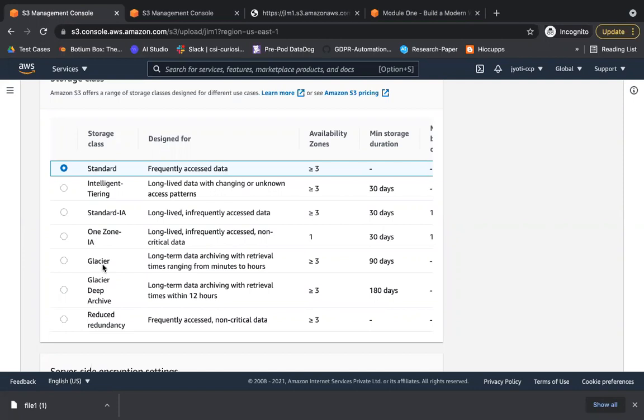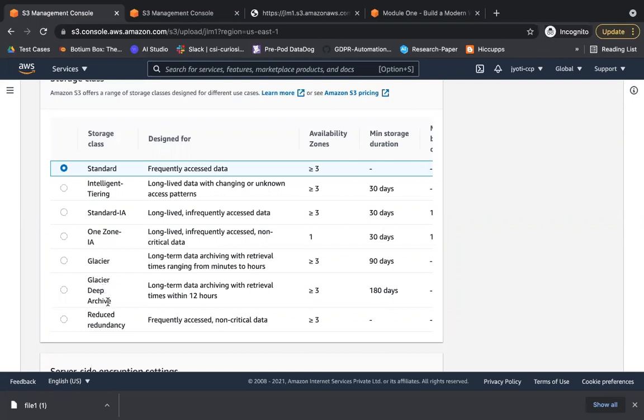Okay, Glacier and Glacier Deep Archive. Glacier is for when, for example, you are going to access something in years. At that time, which storage class can you use? Glacier. In this, you choose, when you are going to retrieve the data from this storage class, what would be my range? Are you going to retrieve it in minutes or hours? You can specify and you'll be charged accordingly.